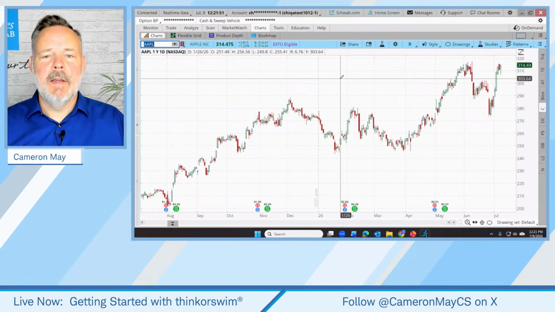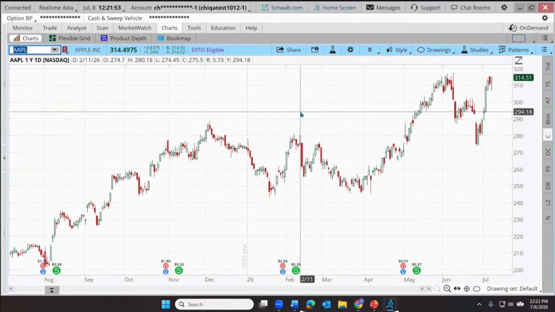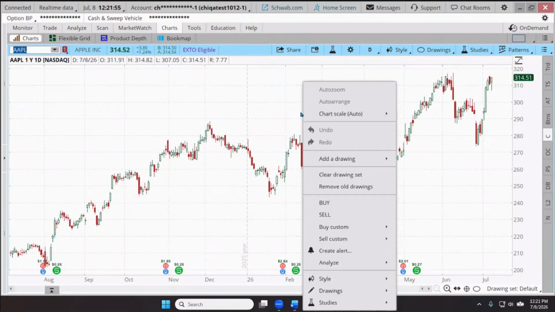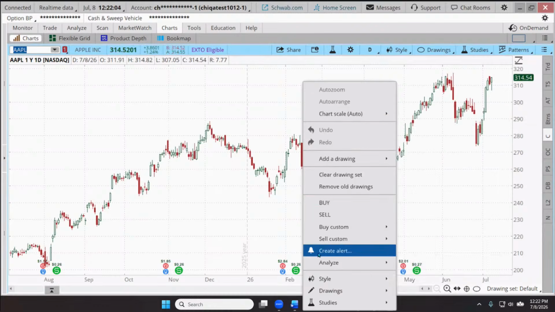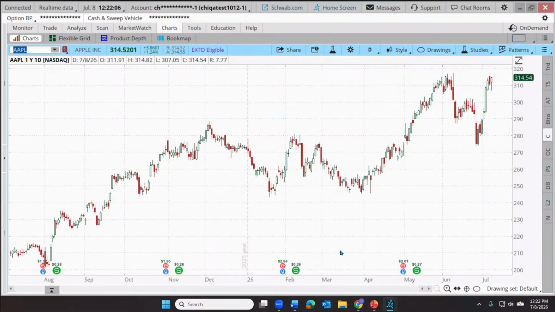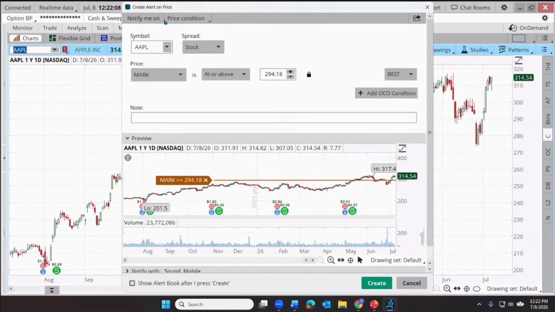I'm going to right click on my chart. Doesn't matter where, just right click somewhere on the chart and I get a pop-up menu. And this is one way to add an alert. Lots of different ways we could add an alert. But within this pop-up, you'll notice right down here at the bottom, there's a little bell that says Create Alert. So when I select that, I get this big screen to work with.